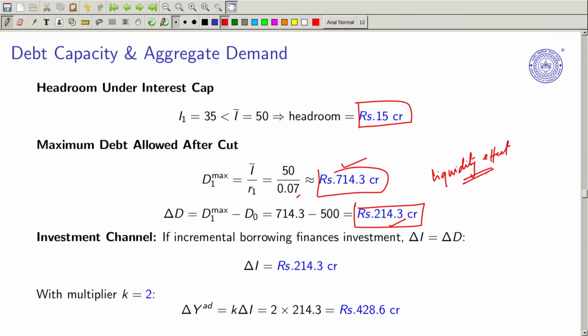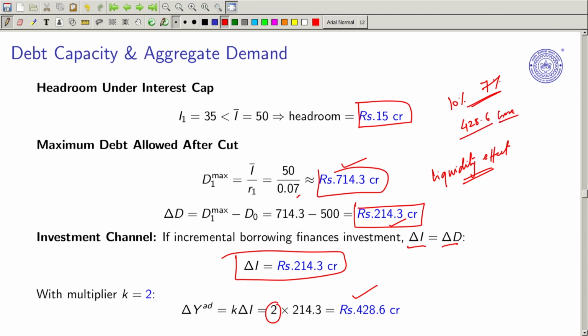If incremental borrowing finances investment, then delta I equals delta D. And the investment we have seen is 214.3. If we have the multiplier K of 2, then overall in aggregate demand you see 428.6 crore. So if the rate of interest comes down from 10% to 7%, we see an increase in investment of 428.6 crore. Now you can see why the central bank becomes crucial and why the rate of interest change is crucial, because it has a direct impact on the overall multiplier effect and investment outlook of the economy.